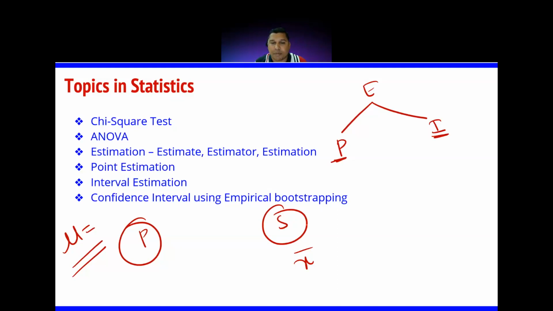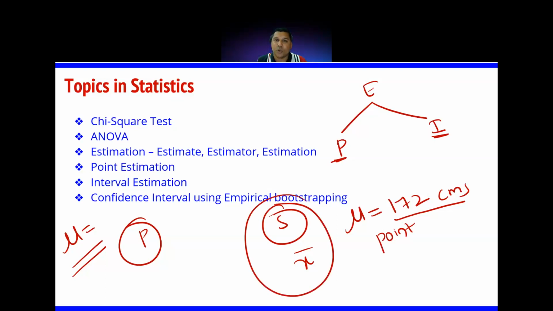After applying the central limit theorem, I am saying that the mean of the population could be 172 centimeters. This is called a point estimate. You are giving one point as the answer. Based on the sample's information, you do some experiments and say that the mean of the population is equal to 172 centimeters. That is point estimation.